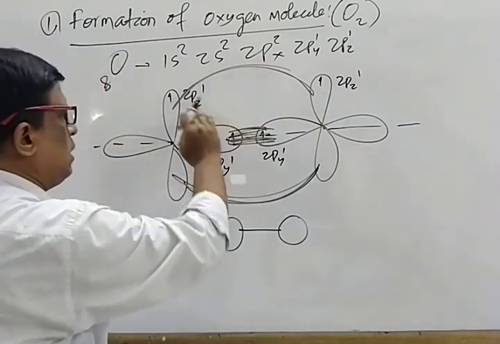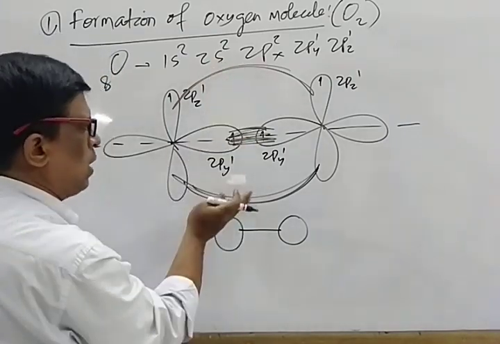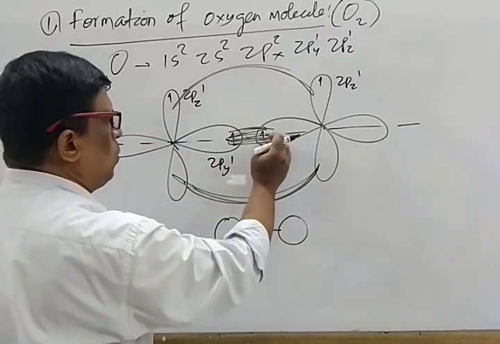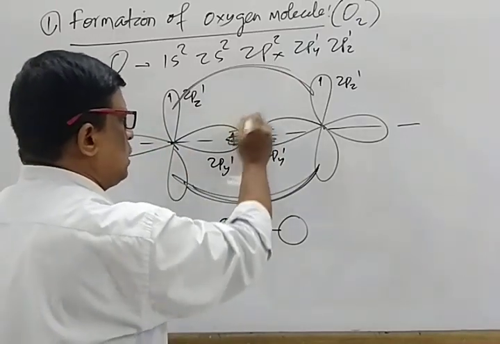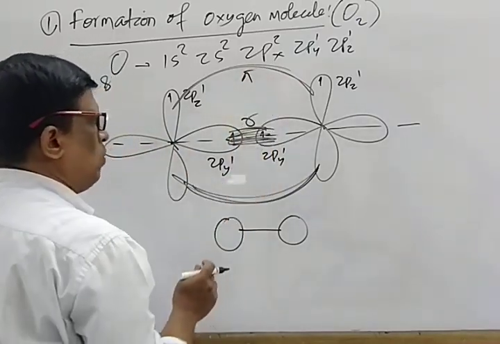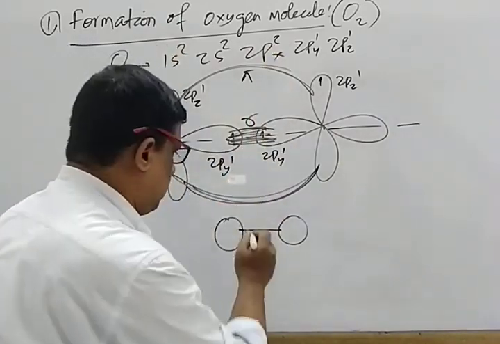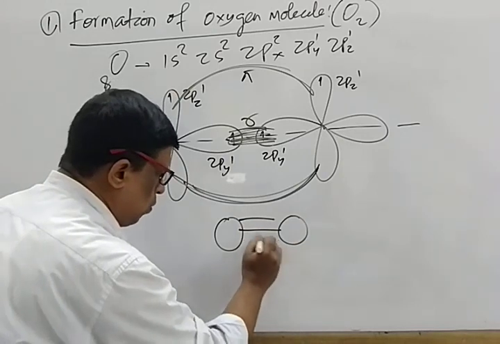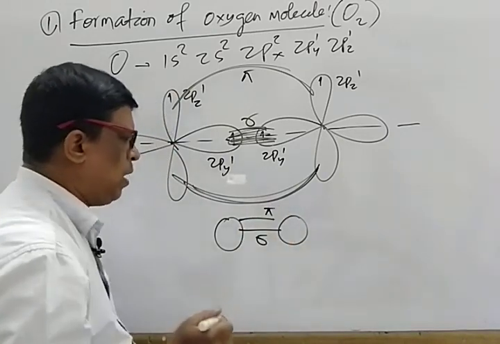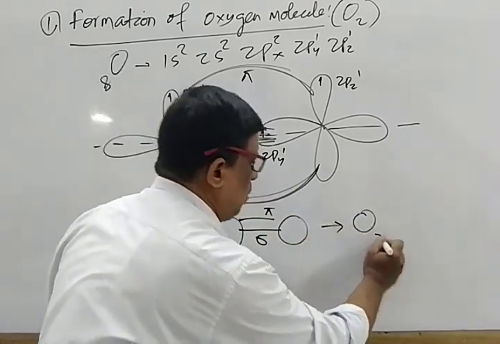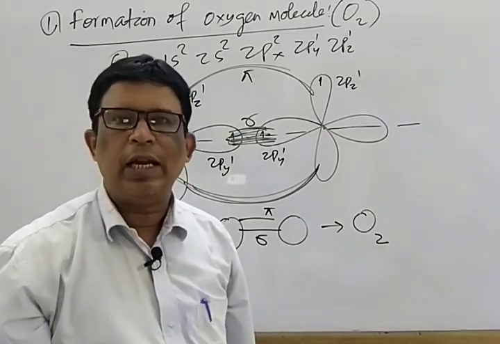And the overlap above and below the internuclear axis, perpendicular to the internuclear axis, results in a pi bond. Above and below is equivalent to one pi bond. So two bonds are formed: one sigma bond and one pi bond, resulting in the formation of the oxygen molecule.